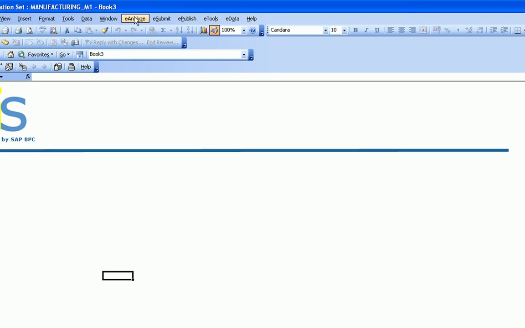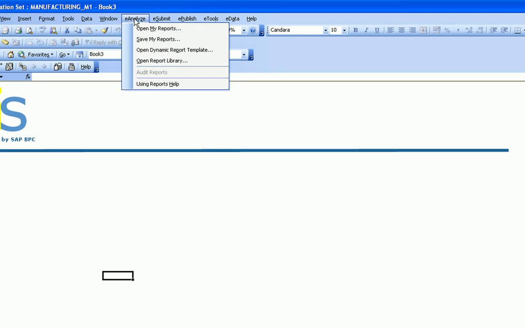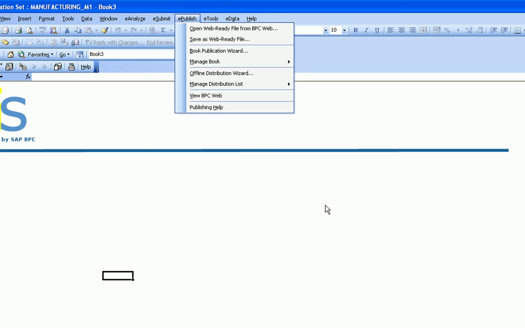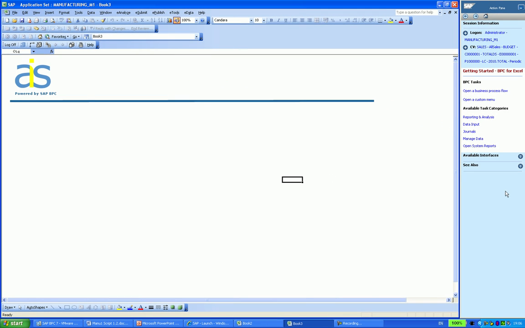You'll notice I have additional E-menus at the top here that roughly correlate to analysis and reporting, data and commentary submission, report publication, and data management. On my right-hand side over here, I have a context-sensitive action pane. This changes depending on where I am and what I'm doing to allow greater ease of use.